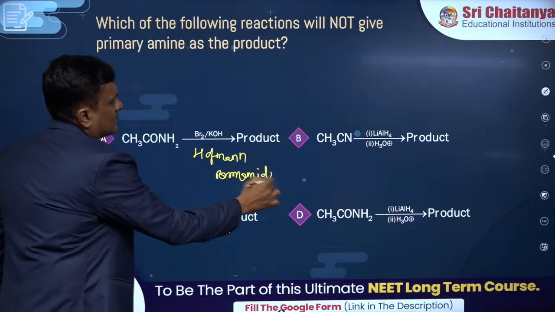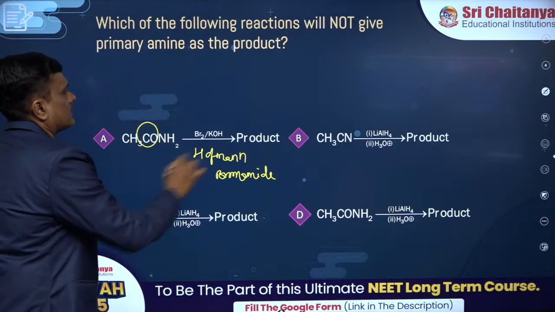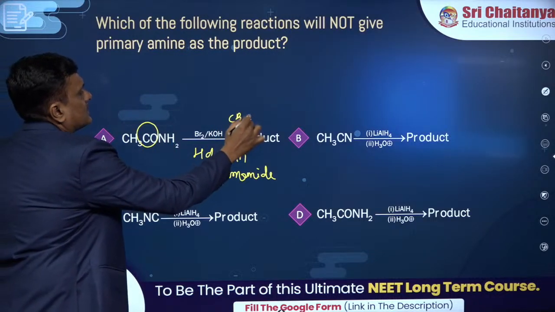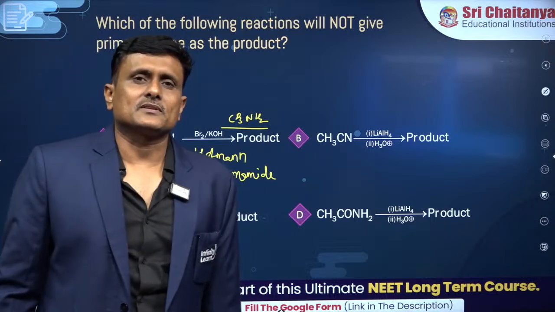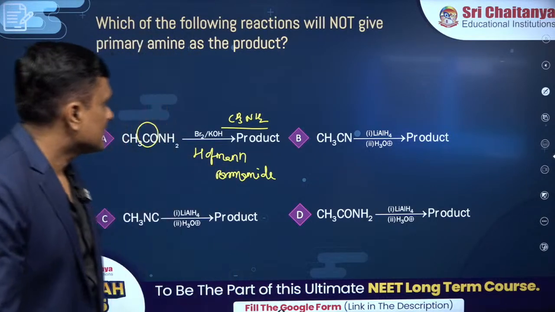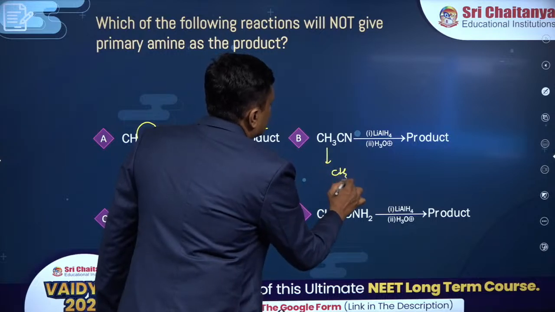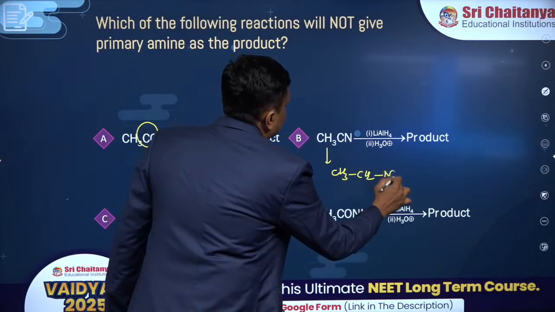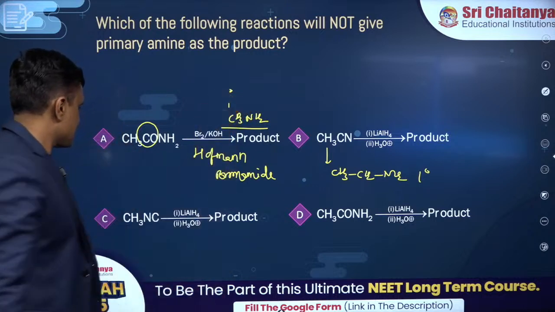Hoffmann bromamide, elimination of CO. That means the product is methylamine. Alright, the product is methylamine. Lithium aluminum hydride would be converting the cyanide into primary amine. You got primary here, sir, you got primary here.